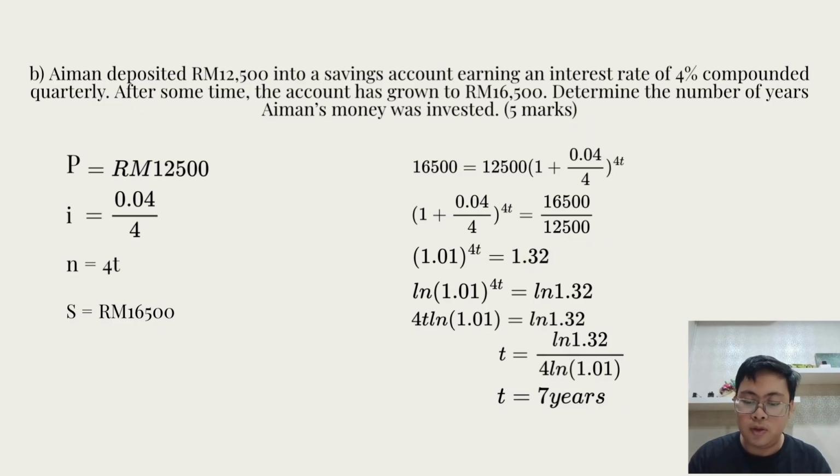Then we rearrange the formula: (1 + 0.04/4) to the power of 4t equals 16,500 divided by 12,500. Then the answer for that is 1.01 to the power of 4t equals 1.32. Then ln 1.01 to the power of 4t equals ln 1.32. Then 4t ln 1.01 equals ln 1.32. Then t equals ln 1.32 divided by 4 ln 1.01. Then the final answer is 7 years.